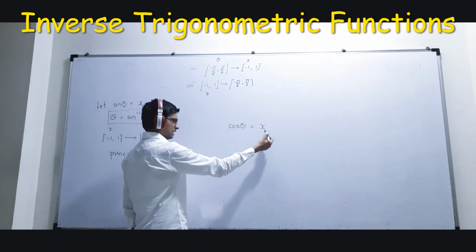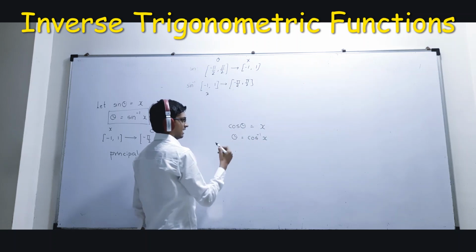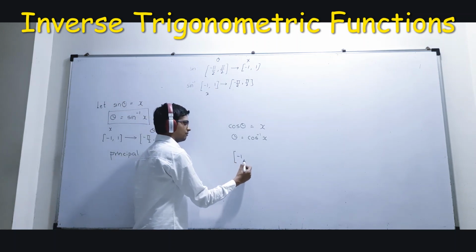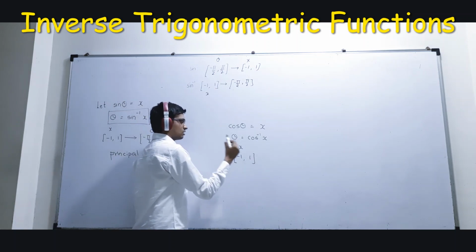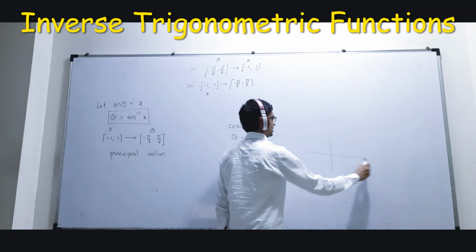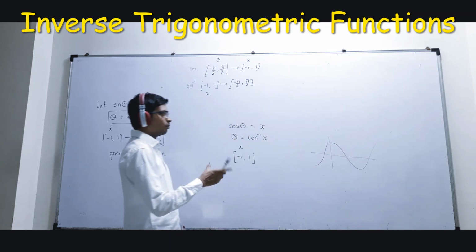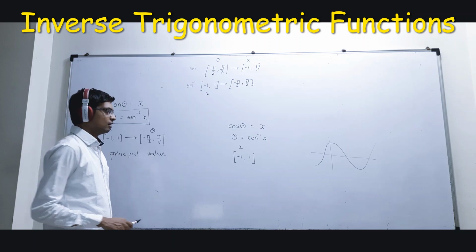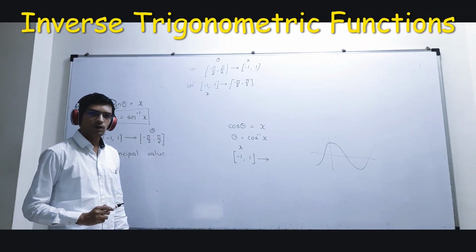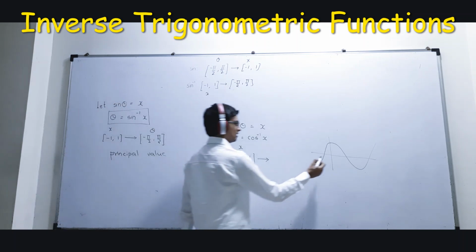ठीक है? Cos theta is x, then theta becomes cos inverse x. ना इसका डोमेन और इसका रेंज लिखना है. इसका डोमेन क्या आएगा? -1 to 1. That is x will fluctuate from -1 to 1. But if you see the graph of cos, it is somewhat like this, है ना? So which domain, unique domain I will take? What should be the values of theta? I should think about to make it one-one and onto, yes. Any guesses? This is 0.